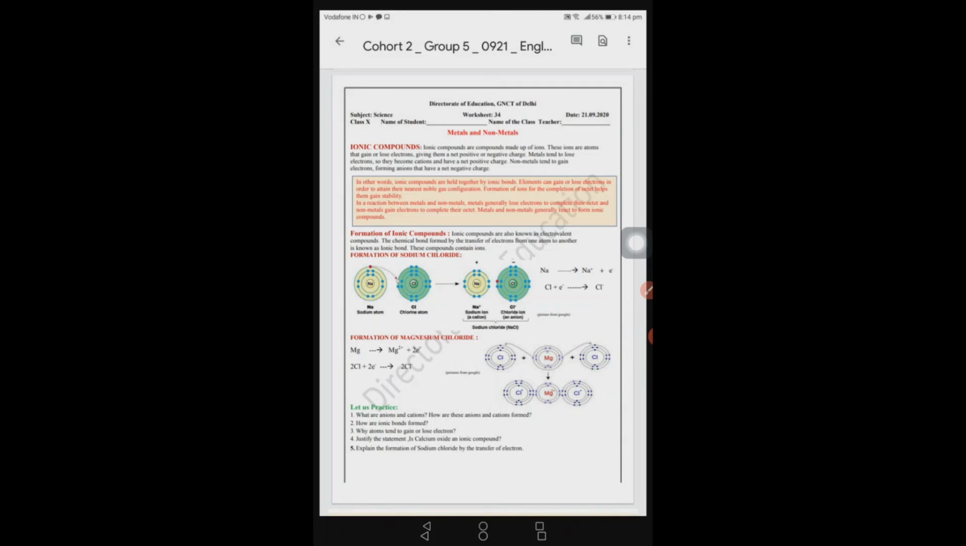Explain the formation of sodium chloride by the transfer of electron. This is very smartly and very beautifully explained in this part of the worksheet. So you will be able to complete all the answers.